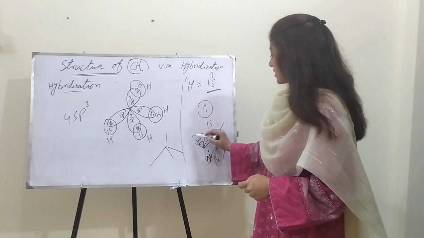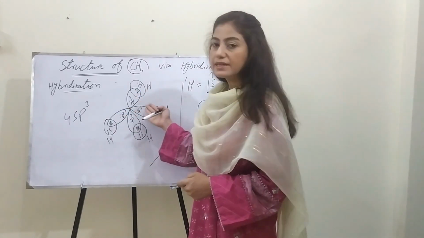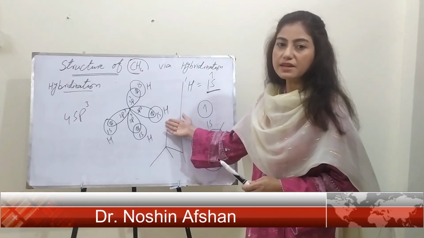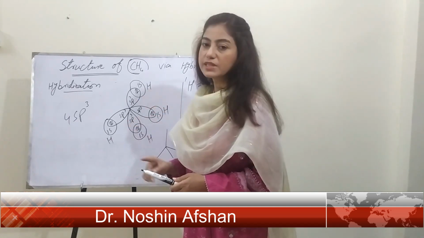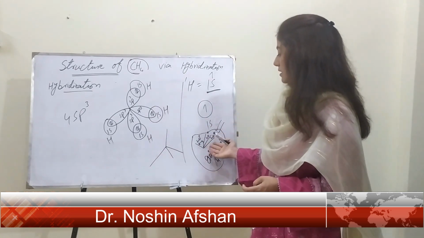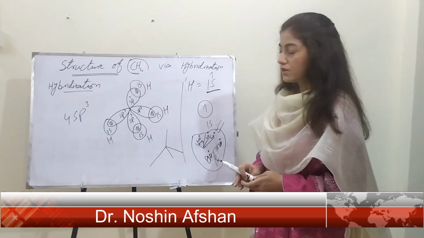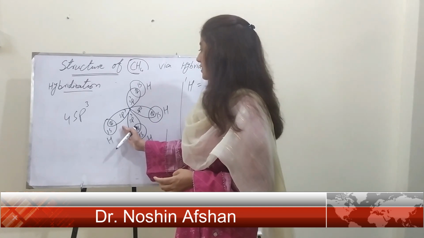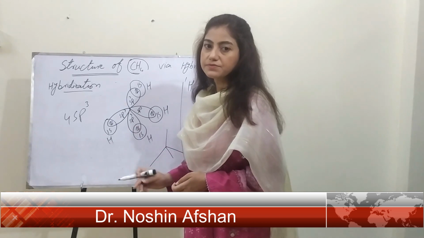So for the sake of stabilization of these electrons in the hybrid orbitals, they would orient themselves far apart from each other. If the bond angle were, for example, 20°, then they would not be stabilized. So for the sake of stabilization of these hybrid orbitals, they would be as far apart as possible from one another.